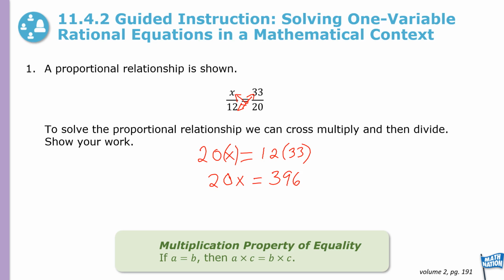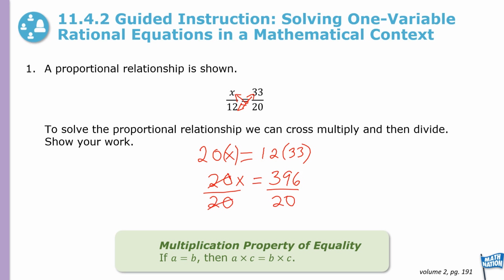Now, we already know how to solve for a variable. Here we're multiplying 20 times what gives us 396. So to find the value of x, we divide both sides by the number in front of that x, which is 20.